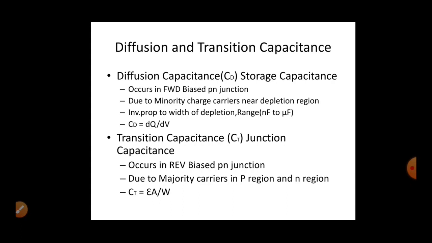And we all know that capacitance is inversely proportional to the distance between the metallic conducting plates. Like that, this transition capacitance as well as this diffusion capacitance is inversely proportional to the width of the depletion region, and the mathematical expression for diffusion capacitance is dQ by dV. dQ is nothing but the change of minority carrier charge concentration.